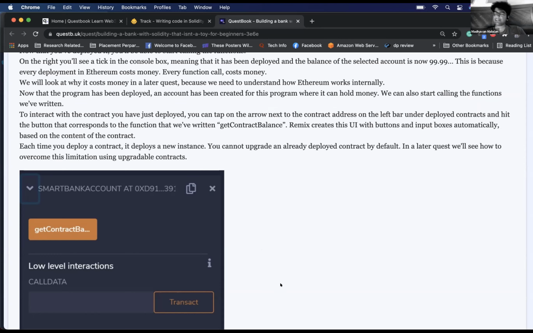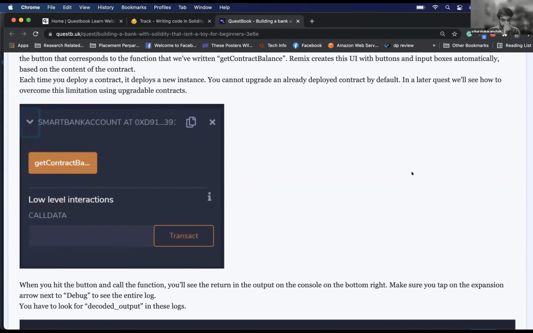Sorry, that's an indulgence, but yeah, there is no way to edit it. In fact, there is a way to upgrade, but it's a little complex. That's why it says by default. You cannot upgrade by default, so you need to do some crazy hacks to make it upgradable. But for the time being, we'll just assume that you can't upgrade these. Cool. In a later quest, we'll see how to overcome this limitation: upgradable contracts.